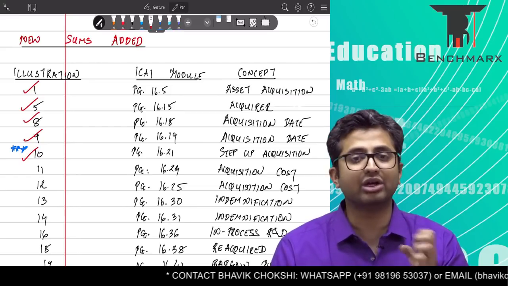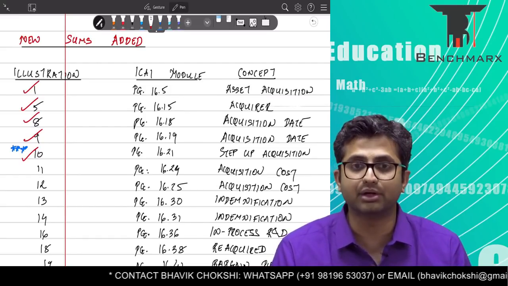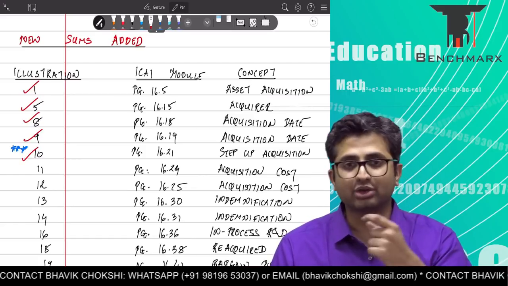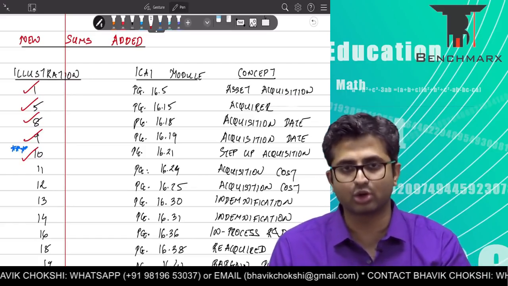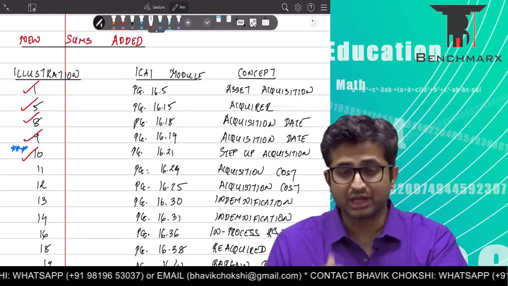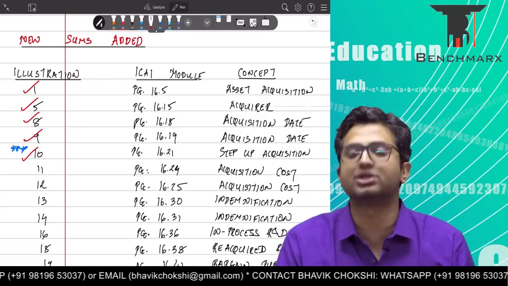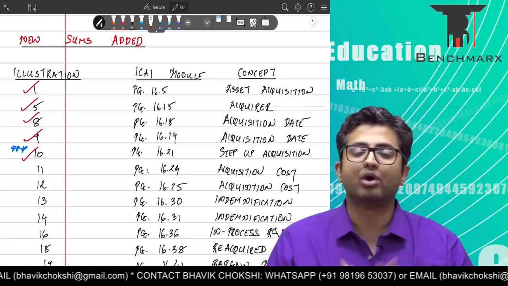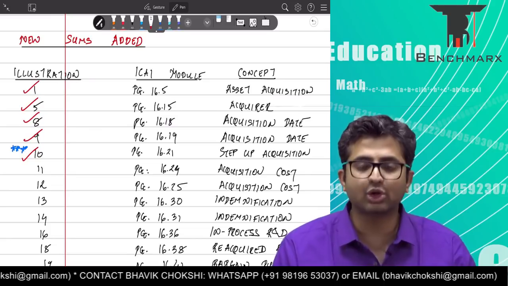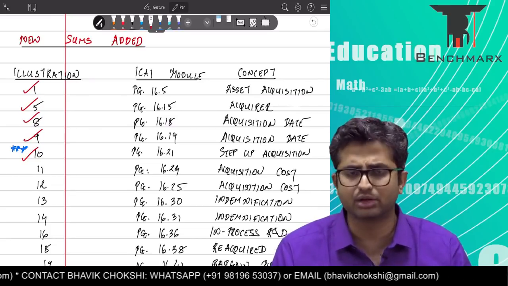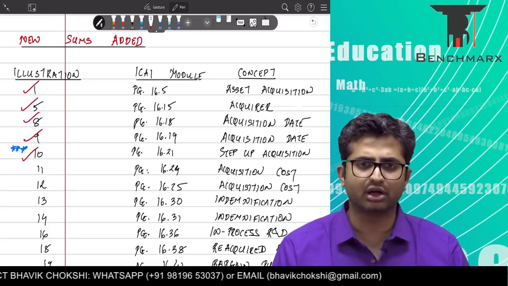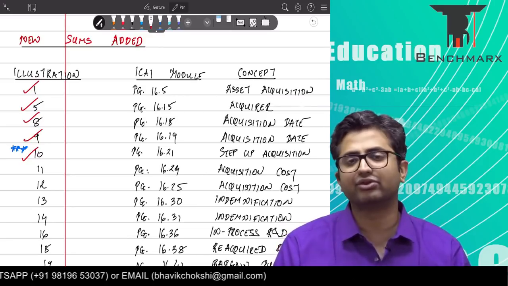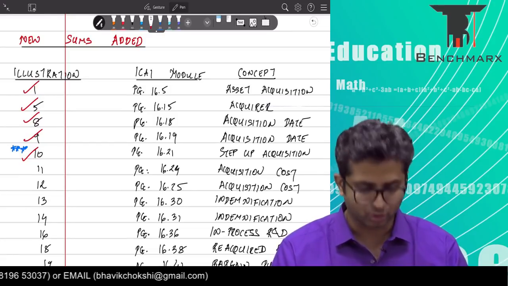That, remember, does not increase the net assets of Idea Limited. The net assets of Idea Limited are still the same. The amount that you pay to the regulator is transaction cost, which is linked to your completing the acquisition. For you to complete the acquisition, the assets and liabilities should be transferred to your name, for which you might need to pay a stamp duty or a one-time expenditure to the regulator, in which case these are expenses. These expenses should be taken directly to the profit and loss account.